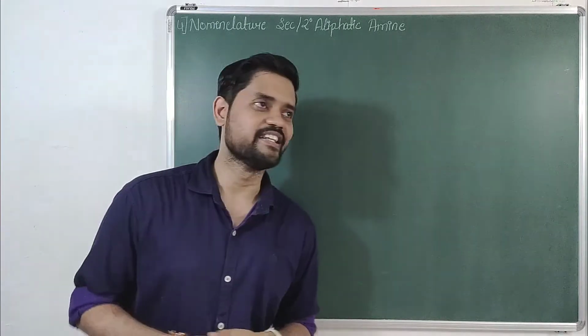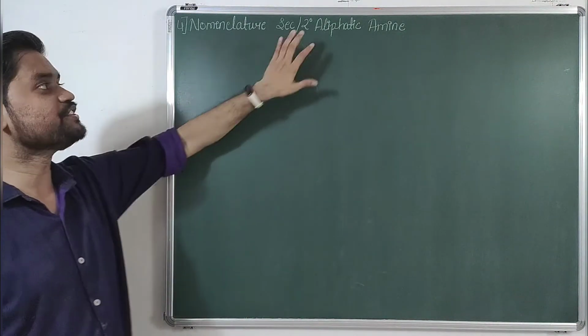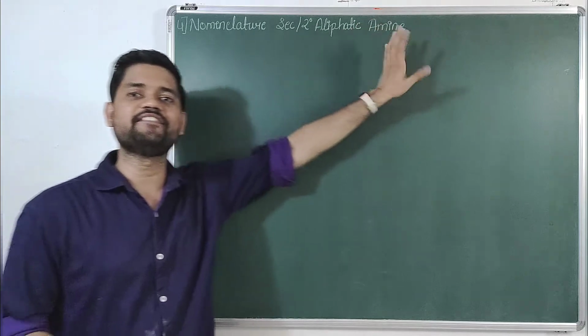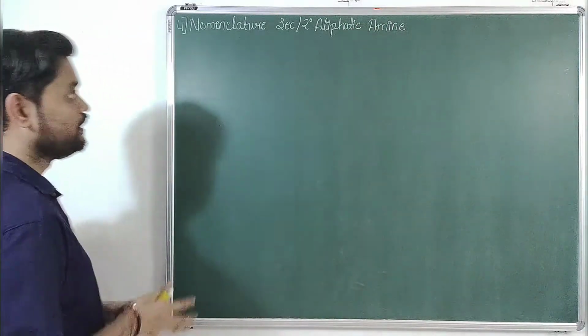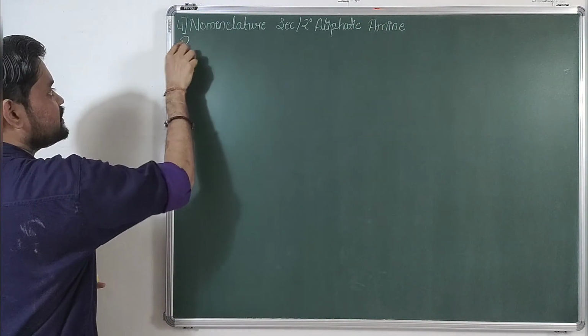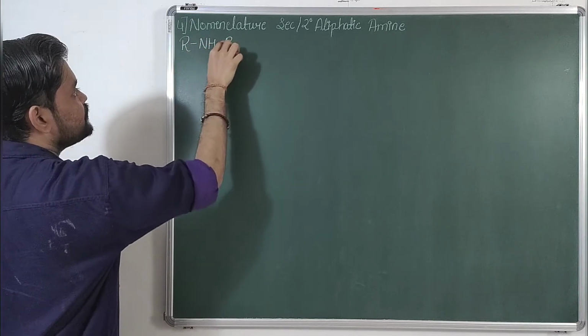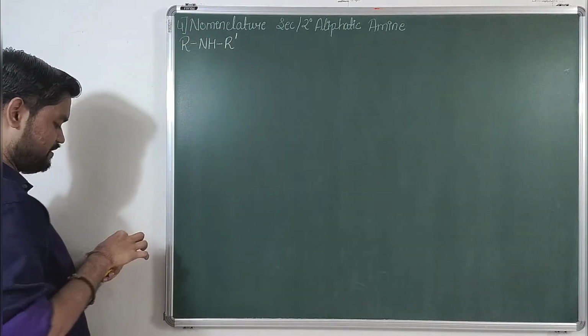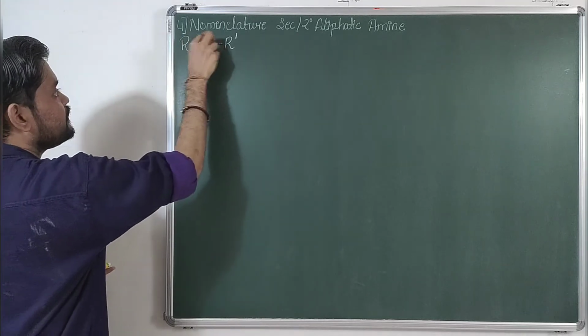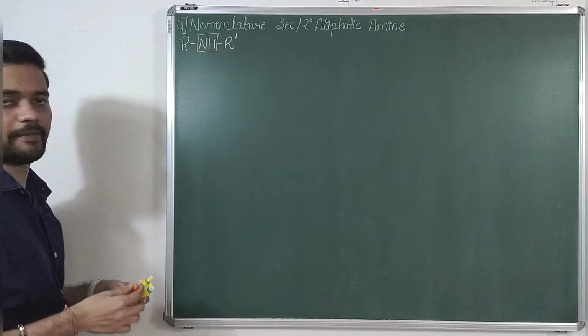Now proceeding further, in this segment we'll be discussing the nomenclature of secondary or 2-degree aliphatic amines. So first of all, let me mark its representation. Its representation is R, NH, R dash, and the functional group over here is NH for a 2-degree amine.